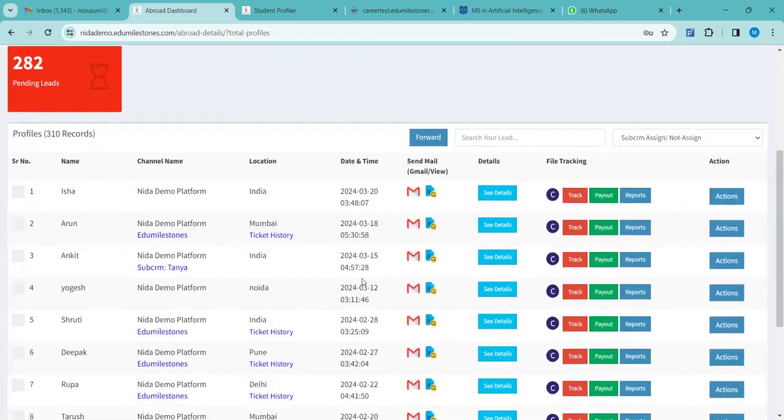Clear? So do these charges go to Edu Milestone? No, it is for you, because this is for you that I am showing. Again, I would like to repeat once more, we are doing B2B. The student doesn't know Edu Milestones. It is only to you. You are only connecting with the student. You are only generating invoices for the student. We are just your backend team who will be doing the process.